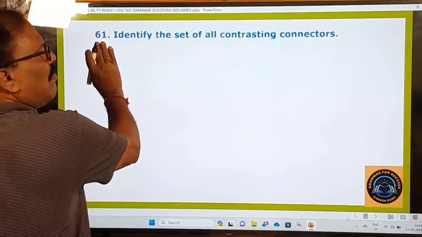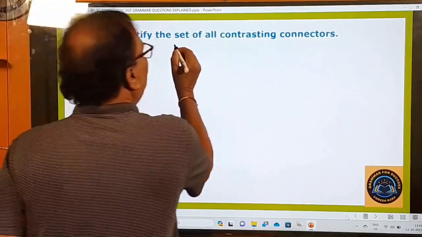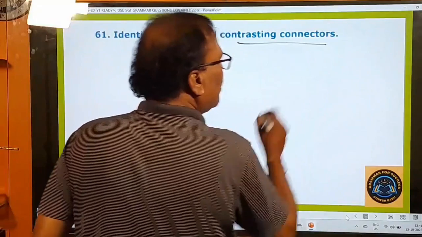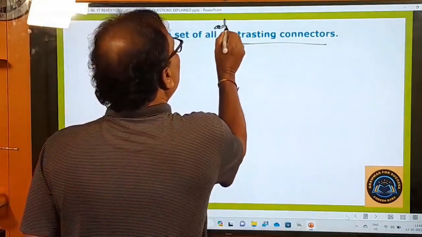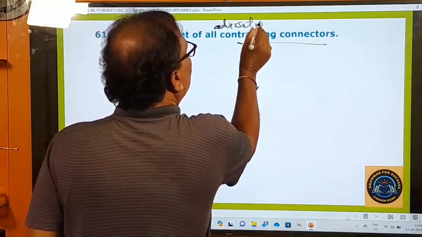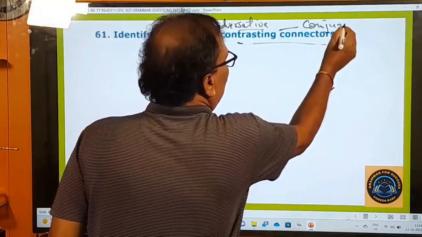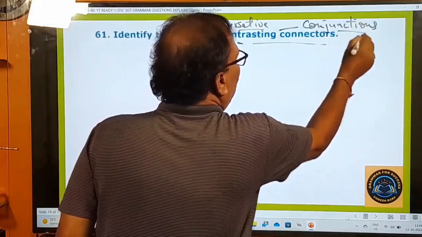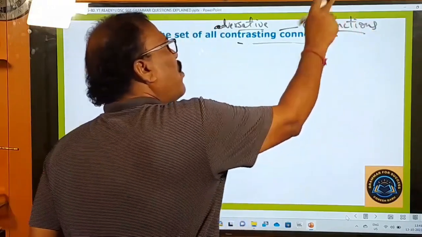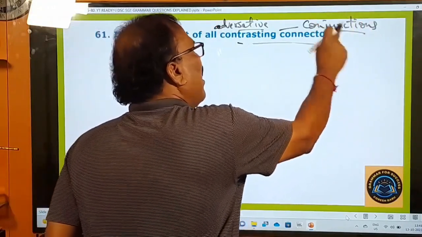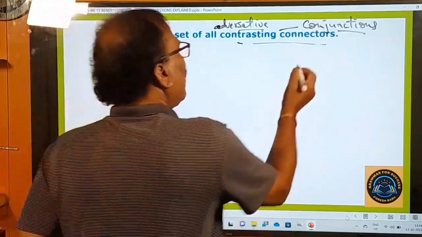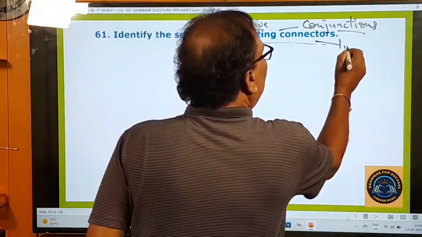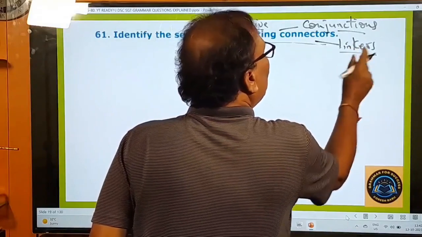61st question. What is the 61st question? Identify the set of all contrasting connectors. Contrasting means adversative. Connectors means conjunctions. Conjunctions is an old grammatical name, and connectors is a modern grammatical name. You can also call these connectors linkers.